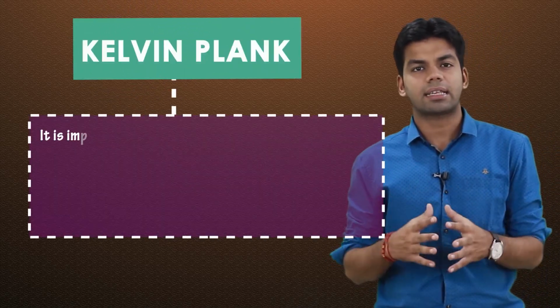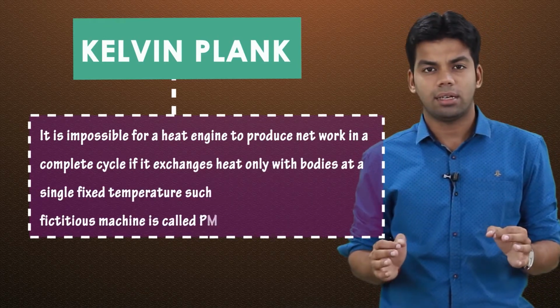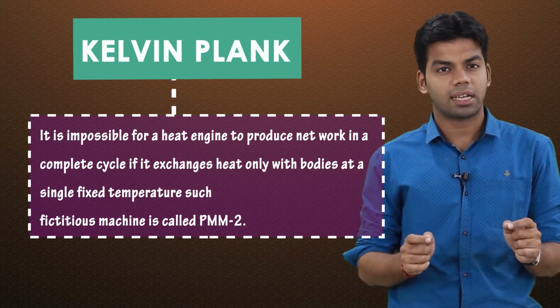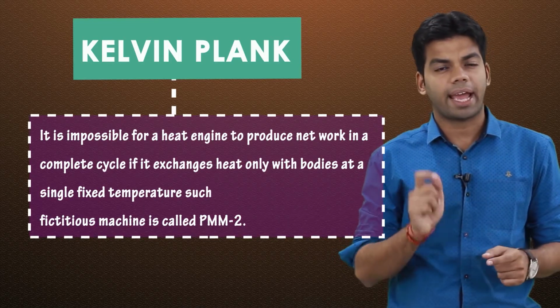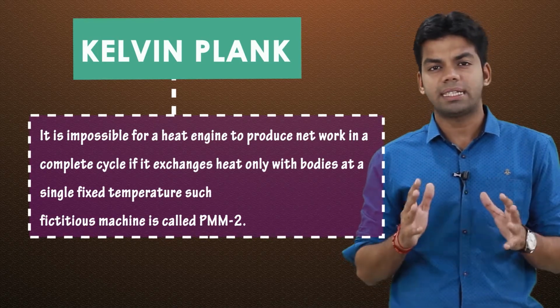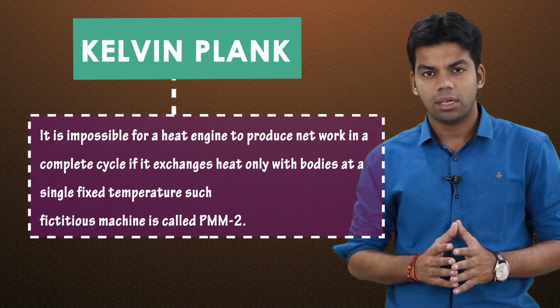Next is coming to the official statements of second law of thermodynamics. So the very first statement is the Kelvin-Planck statement of second law. Now what does this Kelvin-Planck statement say? This says that it is impossible to produce net work in a complete cycle by exchanging heat with single reservoir. I am repeating it again. It is impossible for any device to produce net work in a complete cycle by exchanging heat with single reservoir. Very very important thing.